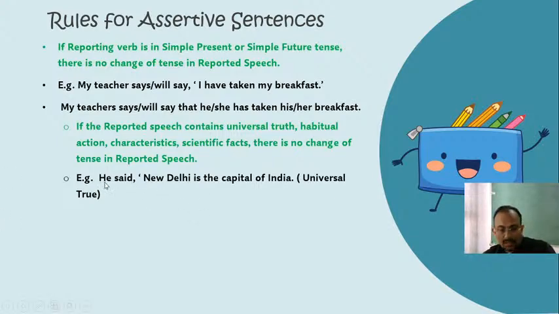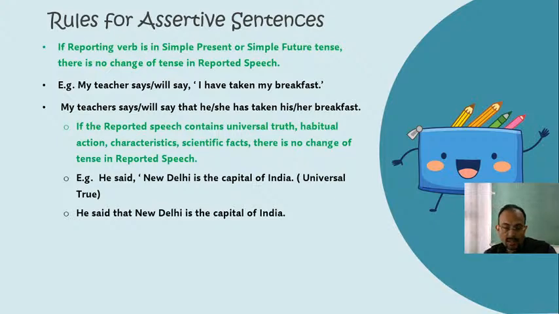Therefore, what shall be the answer? The answer will be, he said that New Delhi is the capital of India. You cannot write "was the capital." The tense will remain the same, because the sentence is a universally true sentence. Understood? So for a universally true sentence in direct speech, there is no change of tense in reported speech. New Delhi is the capital of India in the reported speech as well. There is no change of tense. "Is" has not become "was" here. Why? Because the sentence in direct speech is a universally true statement.